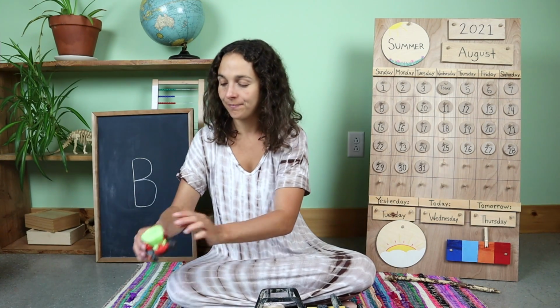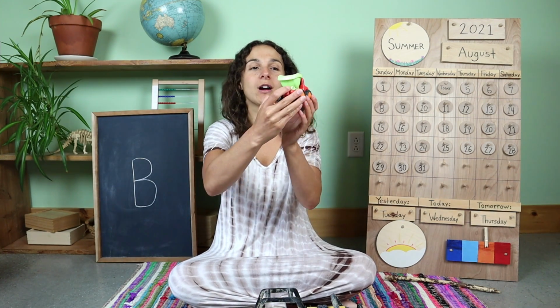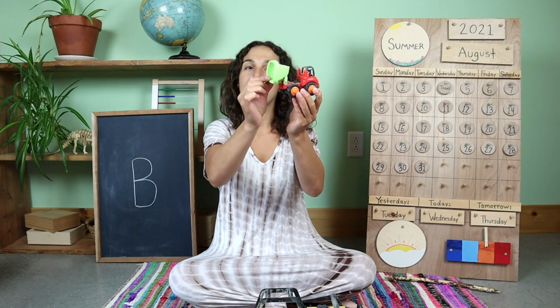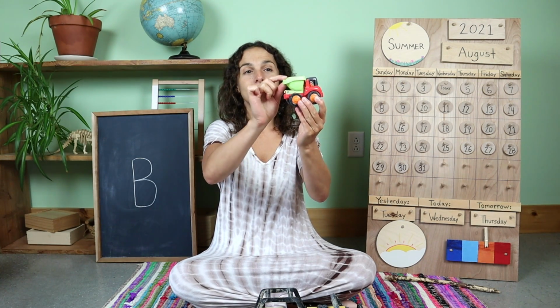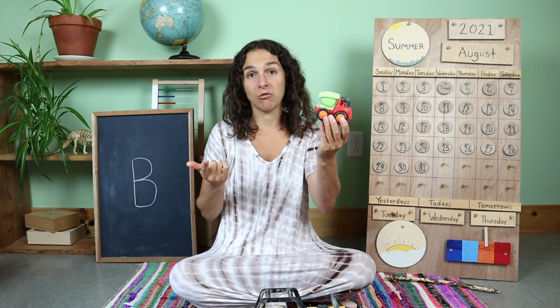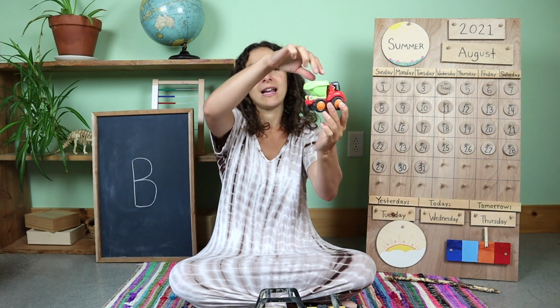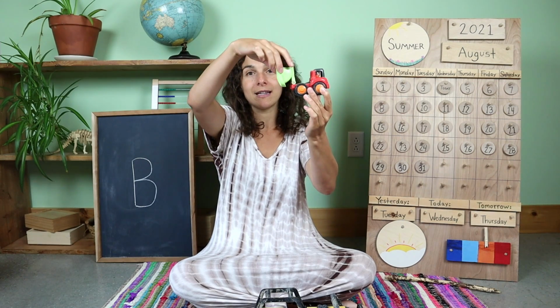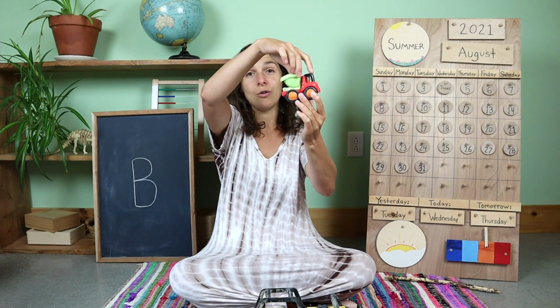Right here, I have a dump truck. This part of the dump truck is called the bed. So it carries loads like rocks, gravel, sand, and dirt. And the bed tips like this to dump the load out.